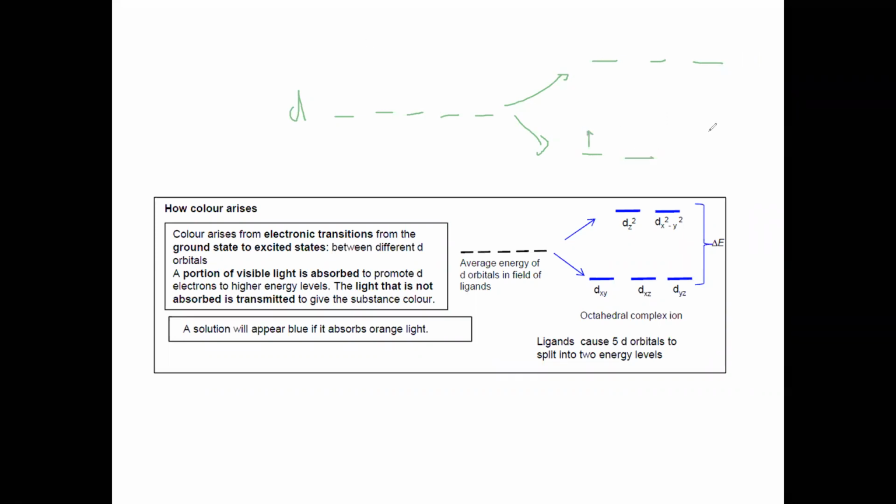So when it absorbs energy, the electron will jump. What is not absorbed, that characteristic color is seen. And how you identify which color is seen, there is a table for that. I will show that table because I don't have the picture right now. I will show you tomorrow how a characteristic color is formed.